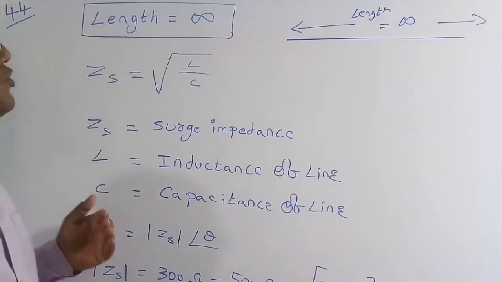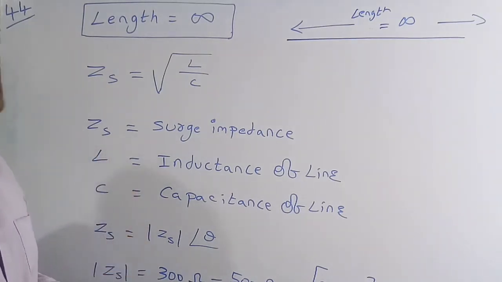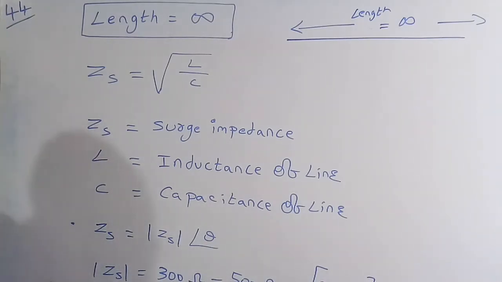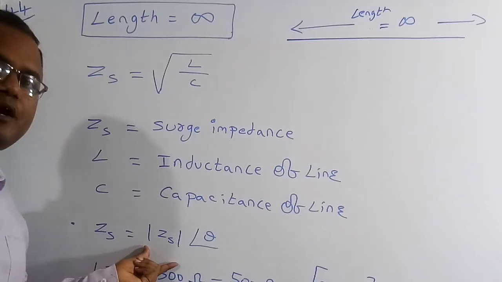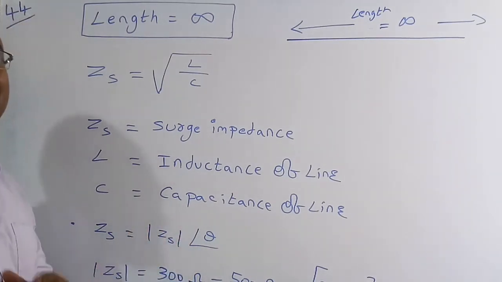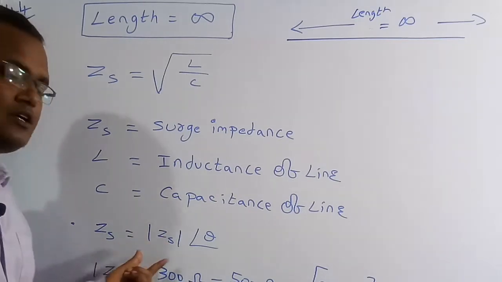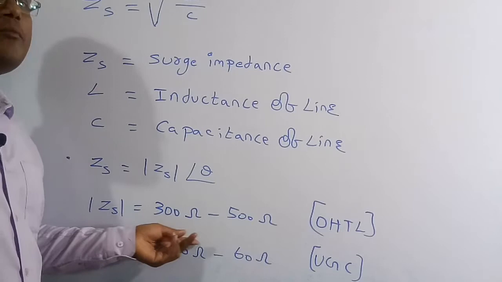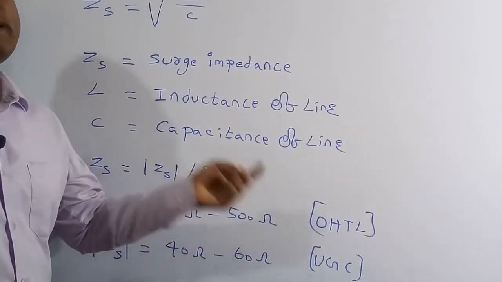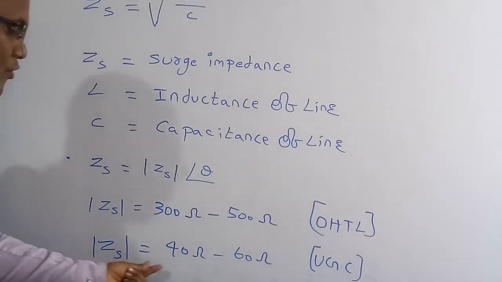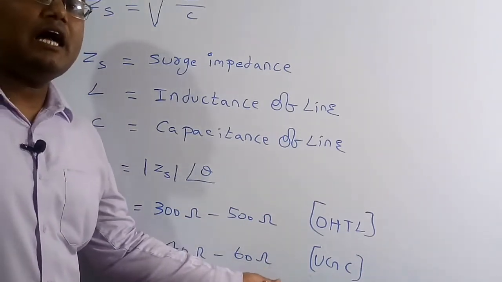Then we are going to know its value and nature for the overhead transmission line and also for the underground cable. So basically ZS is a complex number, so it is going to have a magnitude part and also an angle part. But now I am going to tell you only the range of the magnitude part. The magnitude of the impedance can be around 300 ohm to 500 ohm for an overhead transmission line, whereas the magnitude of the surge impedance is 40 ohm to 60 ohm for an underground cable.